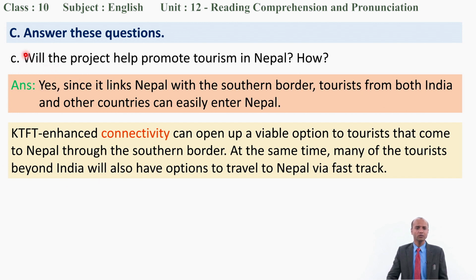So will the project help? Yes, it helps. Since it links Nepal with the southern border, tourists from both India and other countries can easily enter Nepal. Tourists from India as well as other countries can come to visit Nepal, especially Kathmandu Valley.